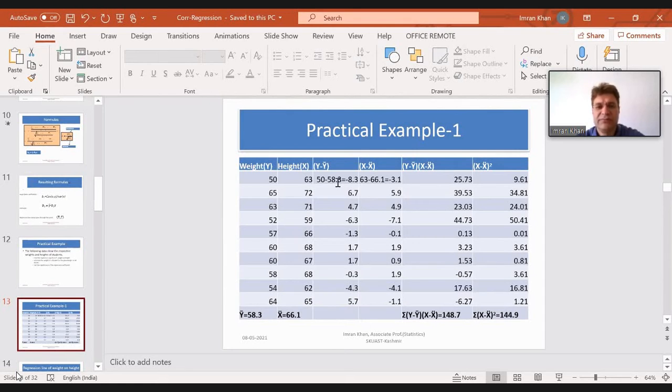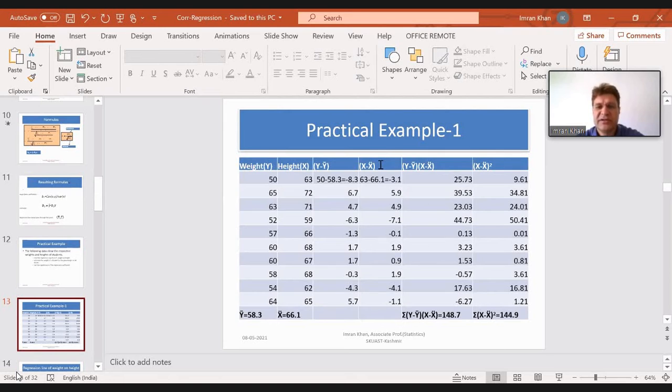Now this 58.3 will be subtracted from all the observations of y. So the first one is 50 minus 58.3. The result is minus 8.3. Then for the second observation, 65, you will subtract 58.3. From all the observations of y, you will subtract the mean y bar, that's 58.3. So you will get a column of y minus y bar.